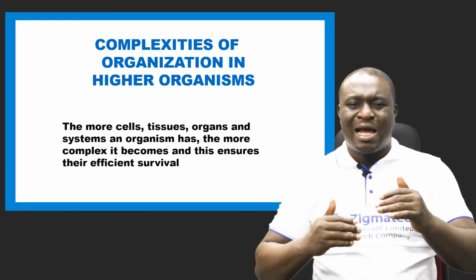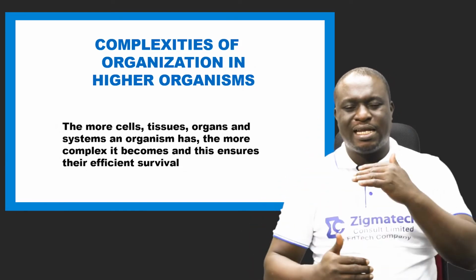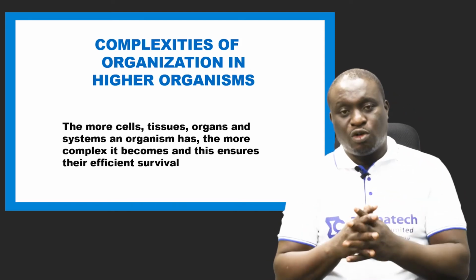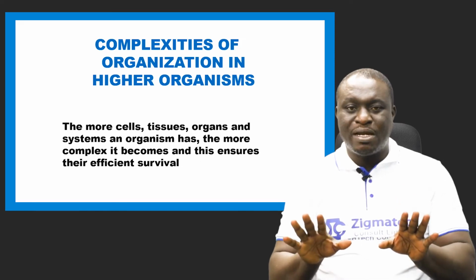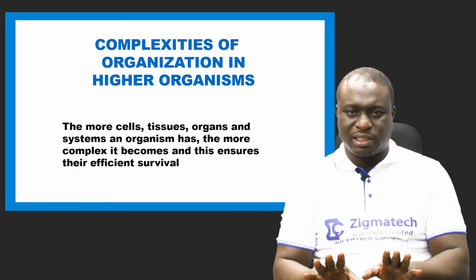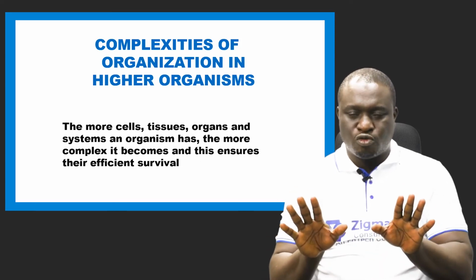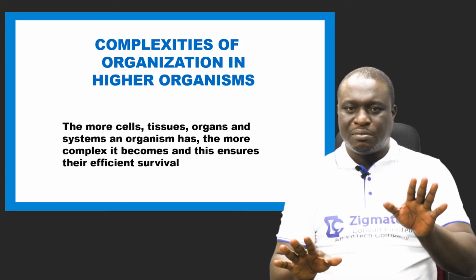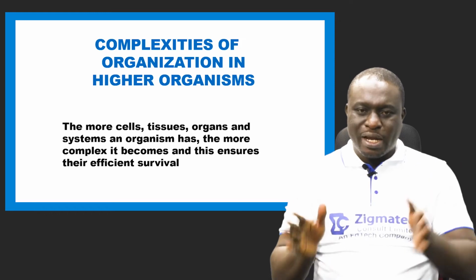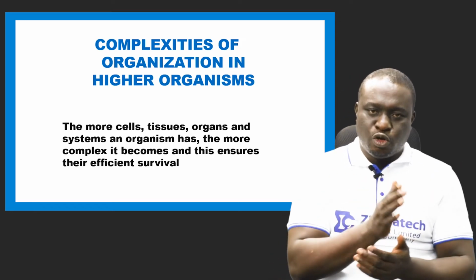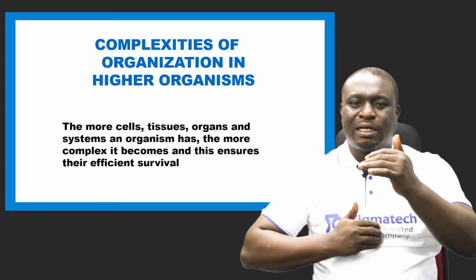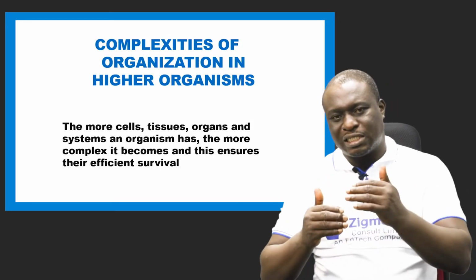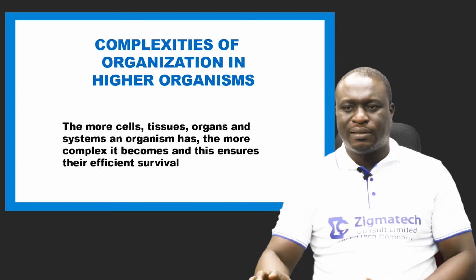Higher organisms survive more in their environment compared to unicellular organisms. Now, it is simply based on these complexities. But please do not get me wrong. There are still disadvantages. That is, there are ways unicellular organisms gain advantage. There are some advantages of unicellular organisms over higher organisms.